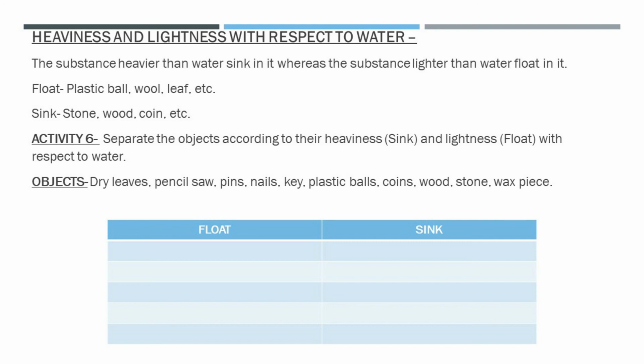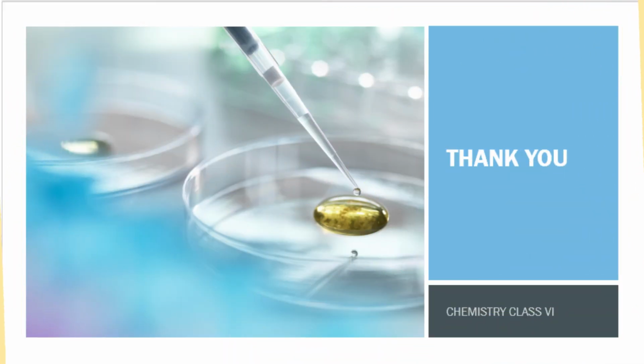So the objects are dry leaves, pencil, saw, pins, nail, key, plastic balls, coins, wood, stone, wax piece. Dry leaves are lighter than water, so they float in the water, so you have to write them in the float section. Pencil and saw are also lighter than water, they will float in water. Pins will sink in water, they are heavier than water. So like this, complete the table. So this is the end of chapter 4, that is sorting materials into groups.